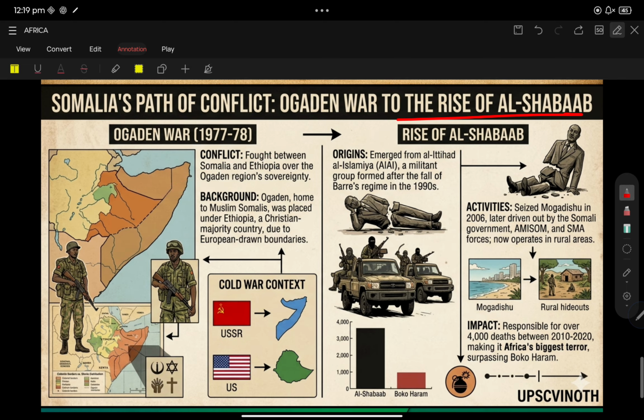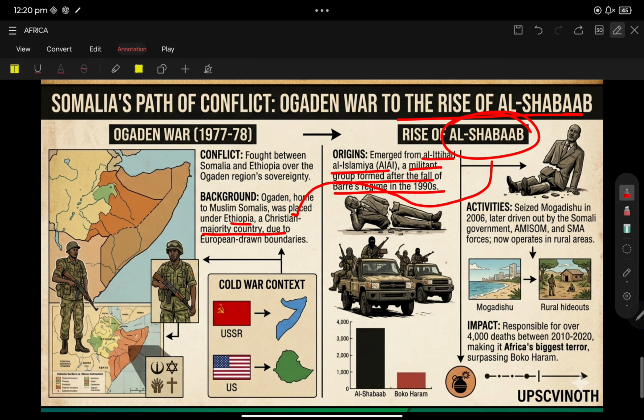Who are fighting? Background: Ogaden, home to Somali Muslims, was placed under Ethiopia. This is the issue. It was a Muslim-dominated area but was governed by Ethiopia, a Christian majority country. Then came the emergence of a militia group after the fall of the Barre regime in the 1990s. This is the rise of Al-Shabaab, which started to fight against Ethiopia. That is the Ogaden War. It's very simple.